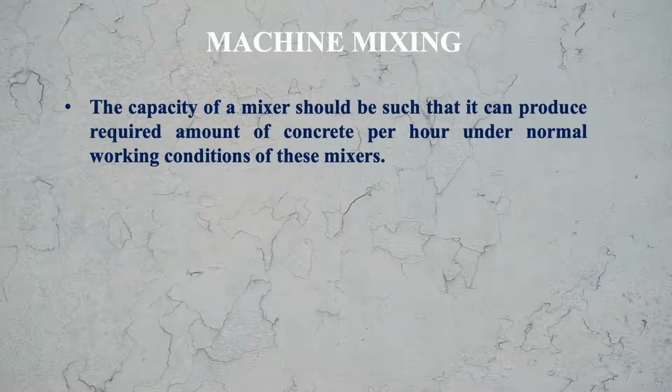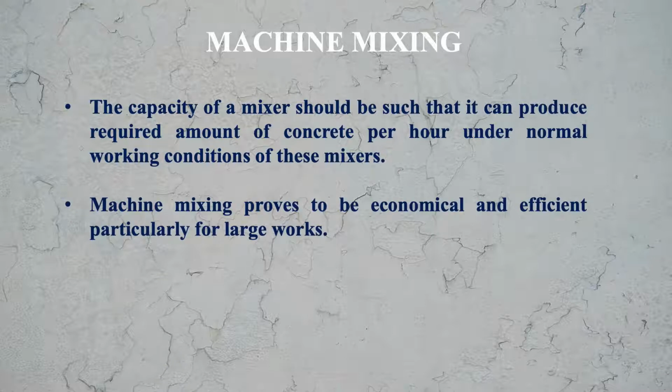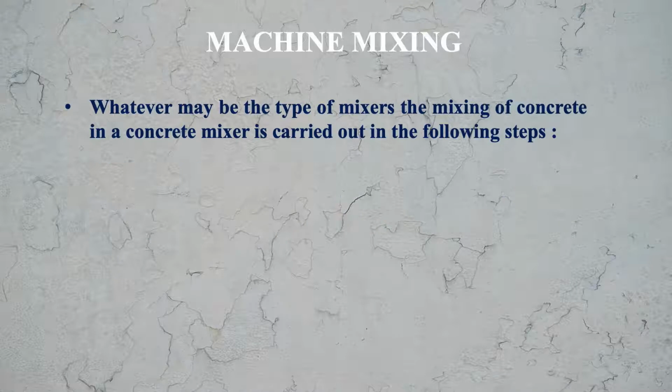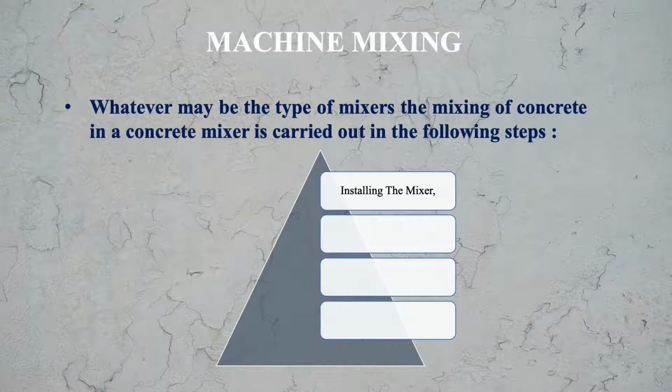The capacity of a mixer should be such that it can produce required amount of concrete per hour under normal working conditions of these mixers. Machine mixing proves to be economical and efficient, particularly for large works. Whatever may be the type of mixer, the mixing of concrete in a concrete mixer is carried out in the following steps. What are these steps?